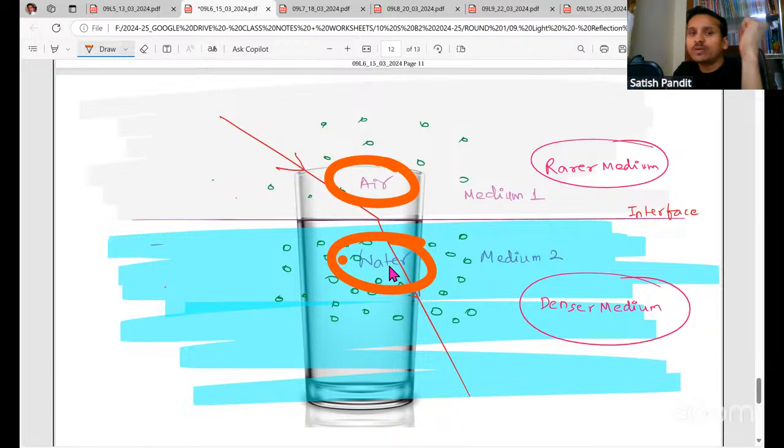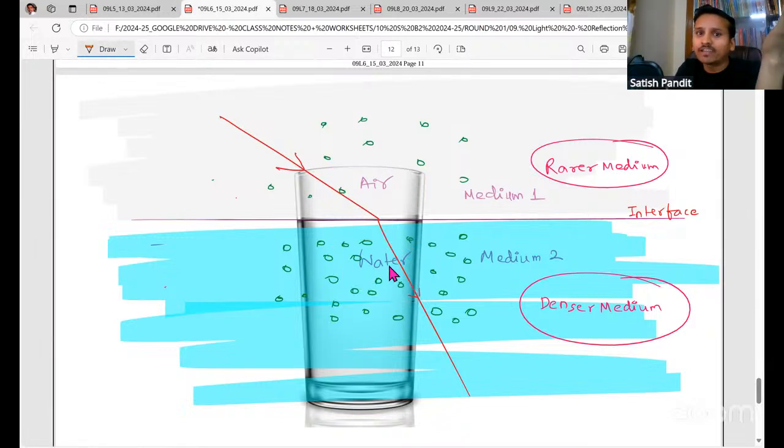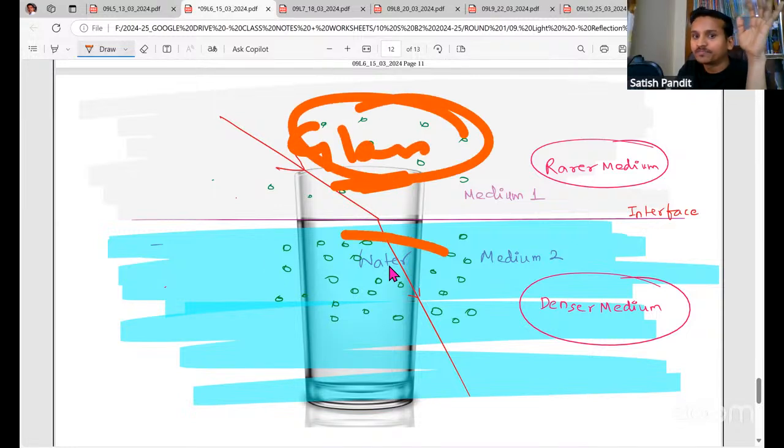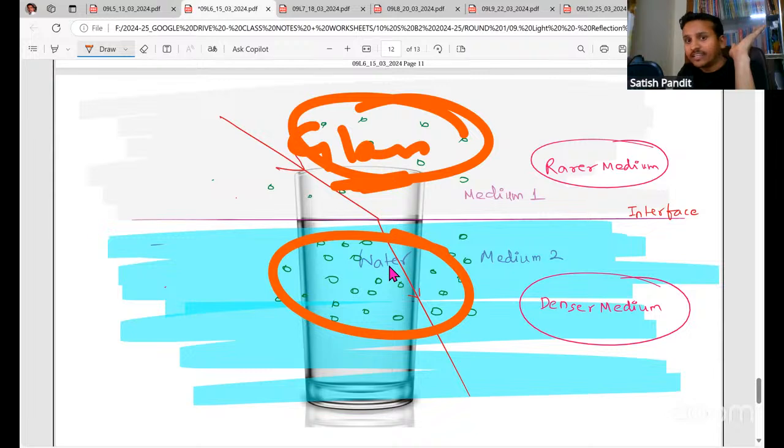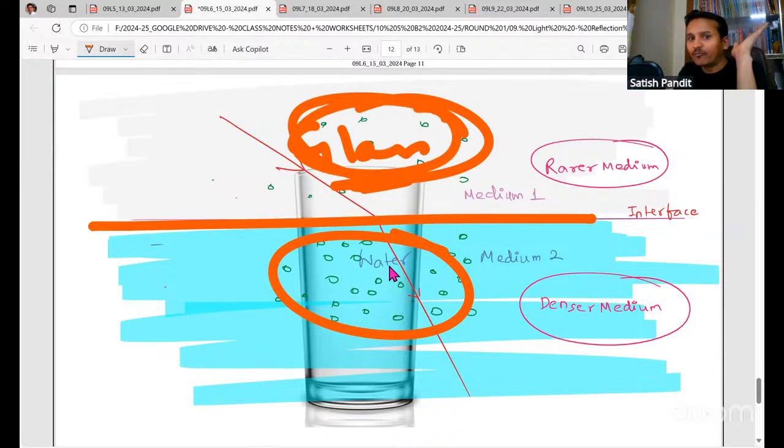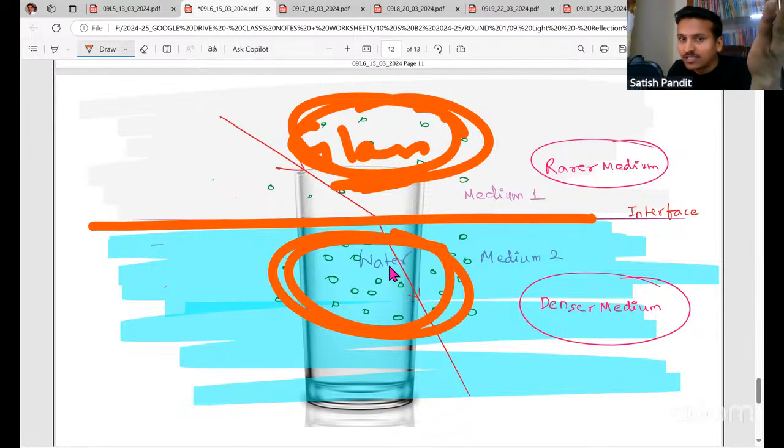Now suppose at the top I have glass. Suppose the two mediums are glass and water. There is an interface here. Suppose here I have glass, here I have water. Now if you compare water with respect to glass, water will become rarer. So rarer and denser are relative terms.